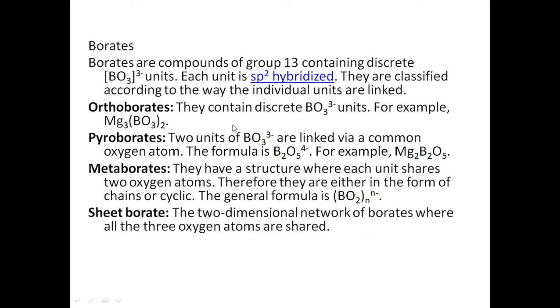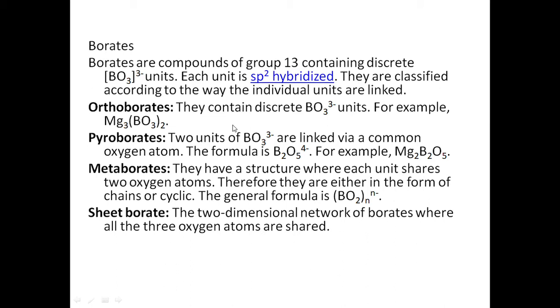Pyroborate has two units of BO3 3- linked via a common oxygen atom, and the formula is B2O5 4-. In the case of magnesium, it forms Mg2B2O5 pyroborate. Now metaborates have a structure where each unit shares two oxygen atoms, therefore they are either in the form of chains or they form a cyclic structure, but they are shared via two oxygen atoms, and the general formula of metaborates is (BO2)n n-. This is a general formula.